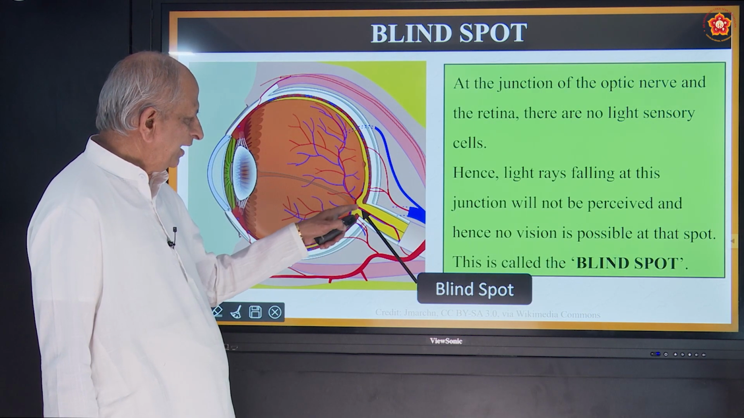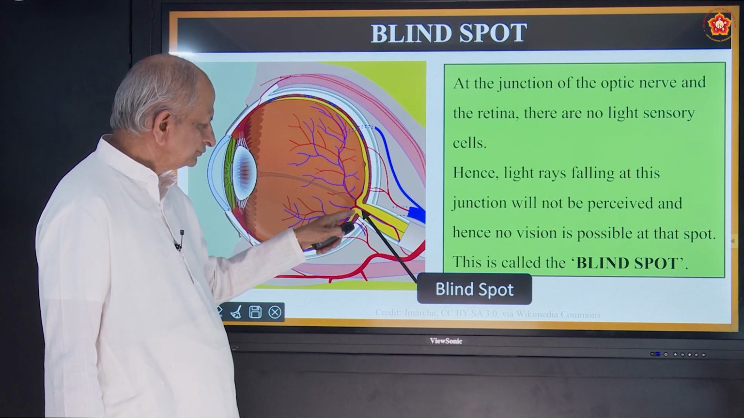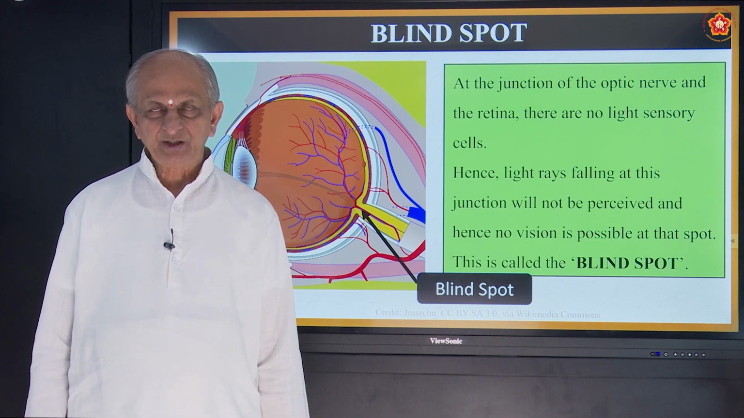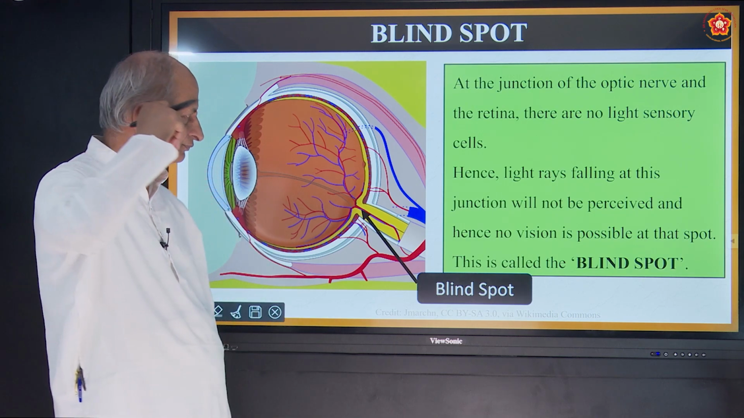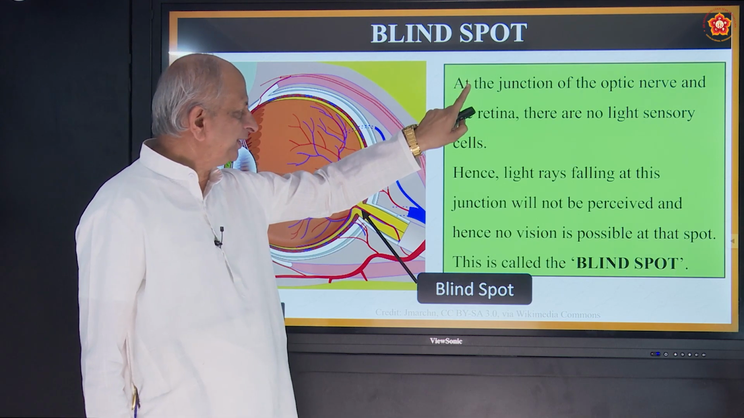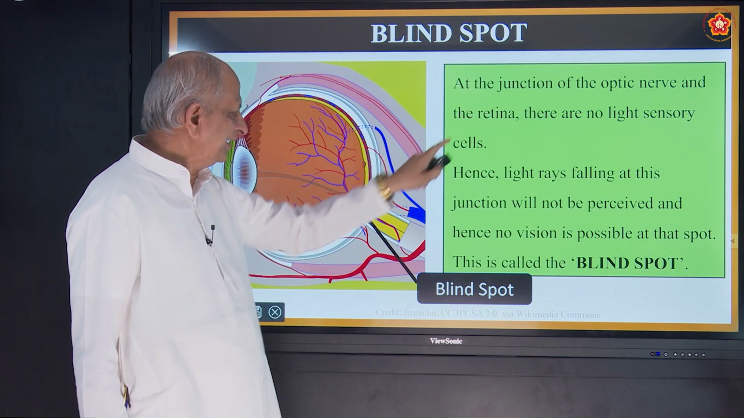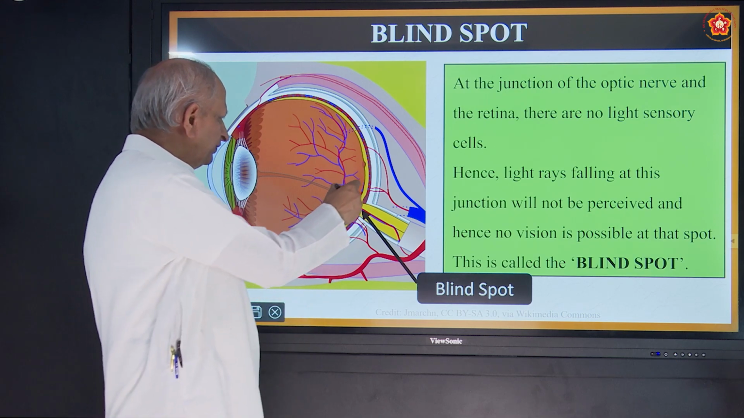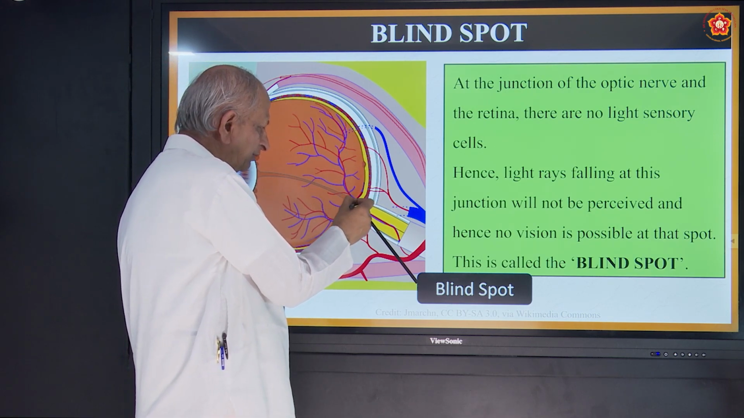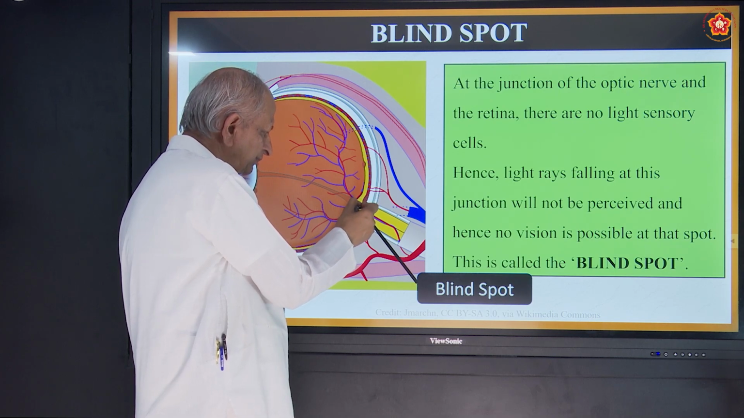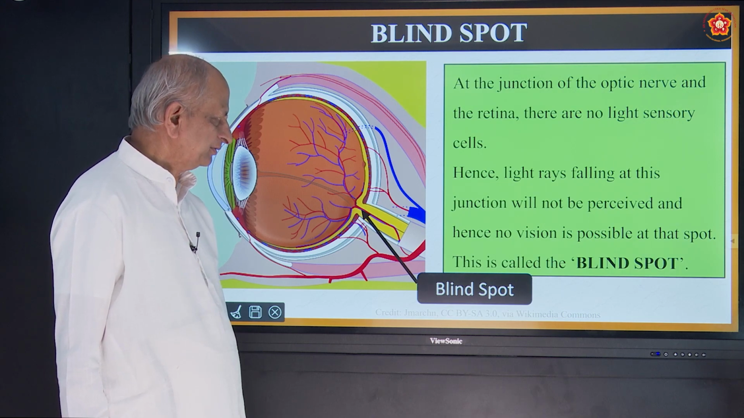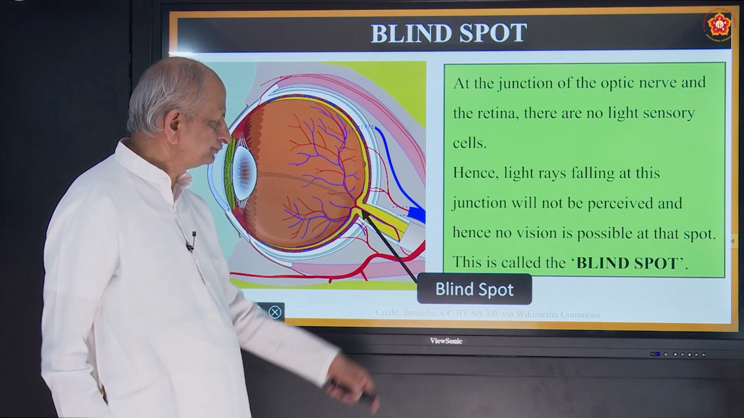So this part, see here, this is called the optic nerve. The optic nerve is a nerve which connects to the brain. So this part is called the blind spot, at the junction of the optic nerve and retina. This is the retina and this is the optic nerve. This junction is called the blind spot. Why is it called so?